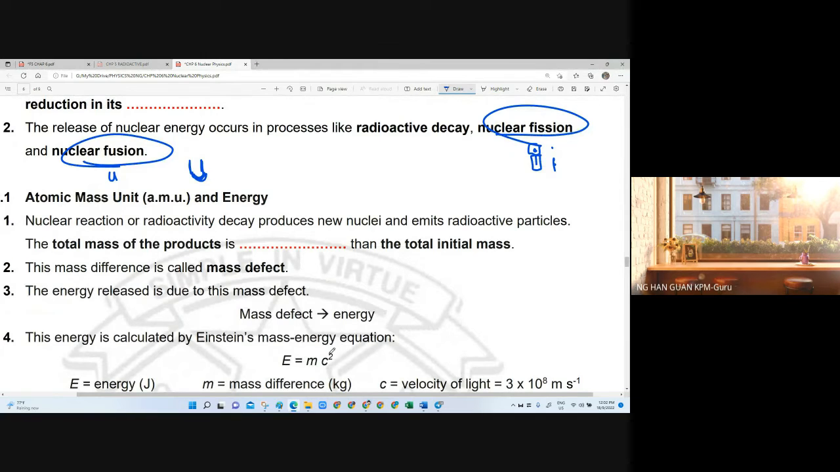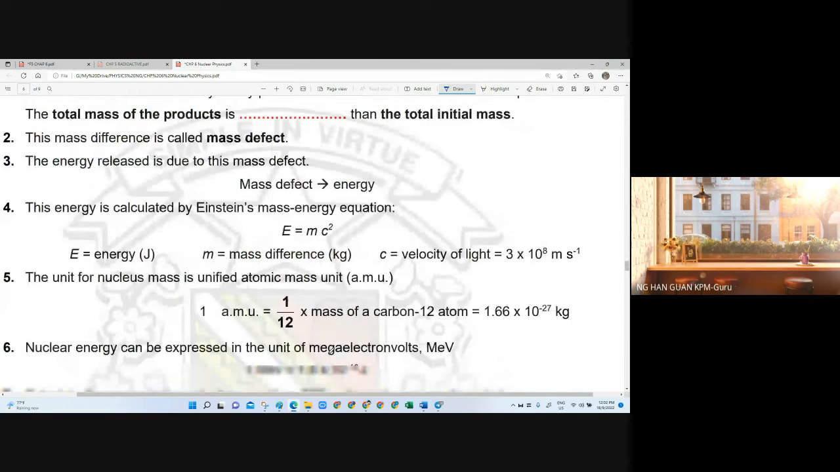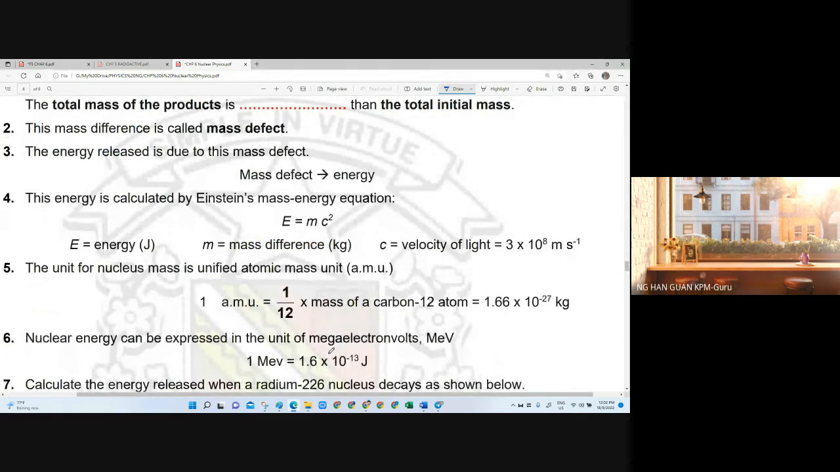Somehow, the question won't give you the mass defect in the unit kilogram. It will give it in atomic mass units, because the calculation involves the nucleus of the atom.